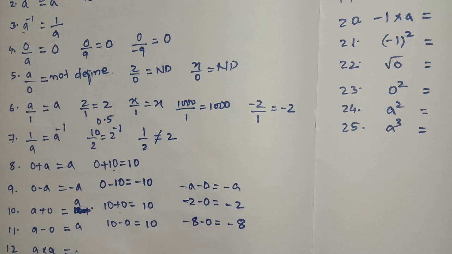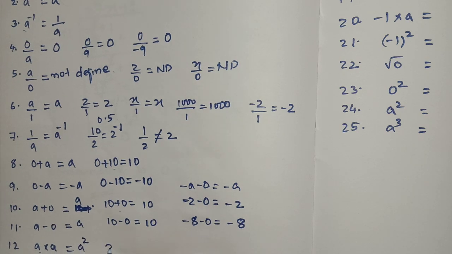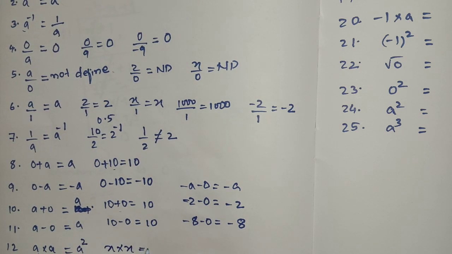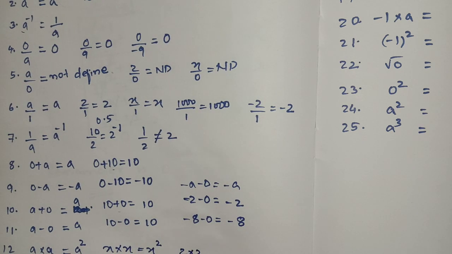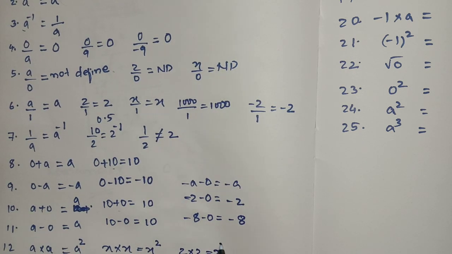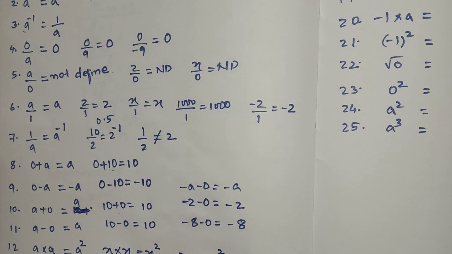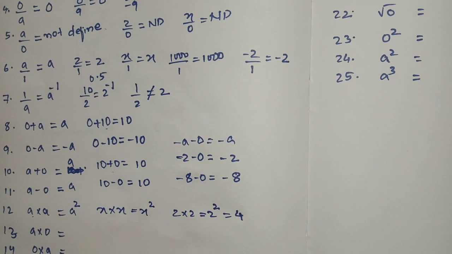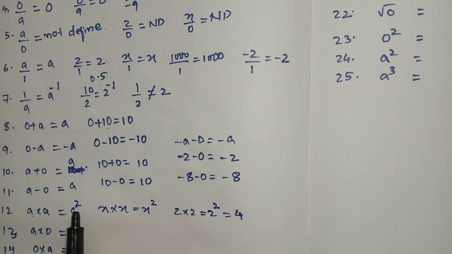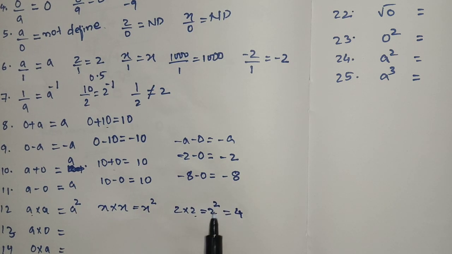A into A, anything into anything will be anything square. X into X will be X square. Then 2 into 2 will be 2 square, then 2 square will be 4. 2 2s are 4. Anything into anything is anything square. Like this, x into x will be x square, 2 into 2 will be 2 square, 2 2s are 4.